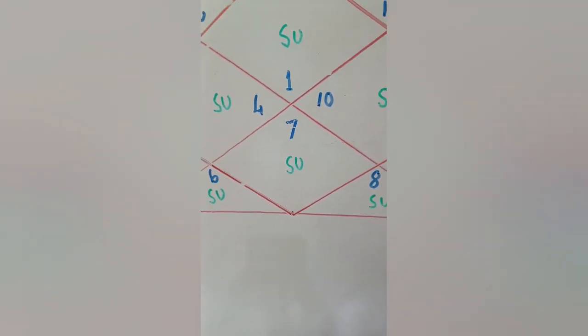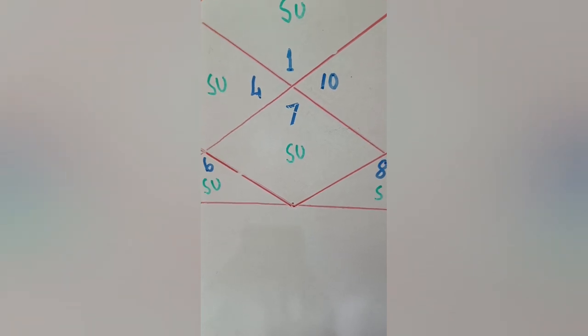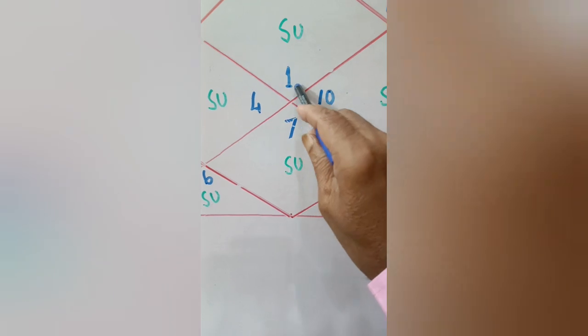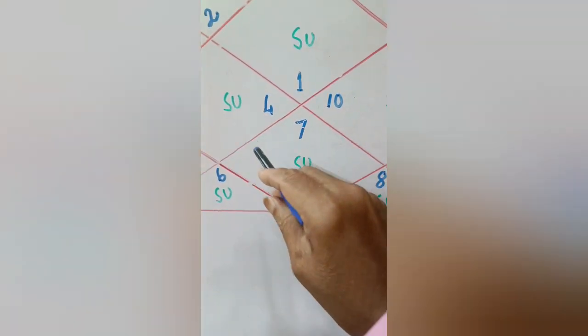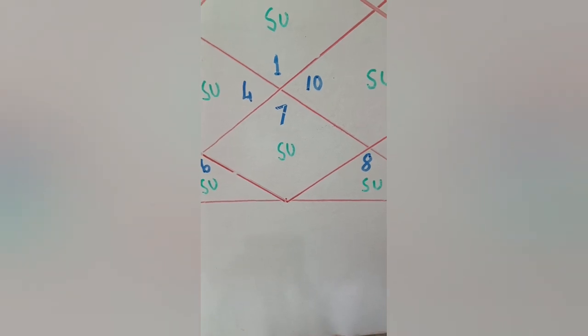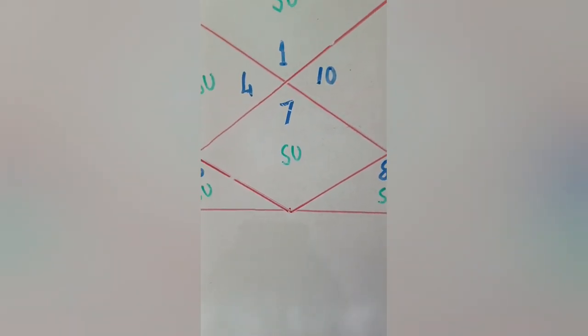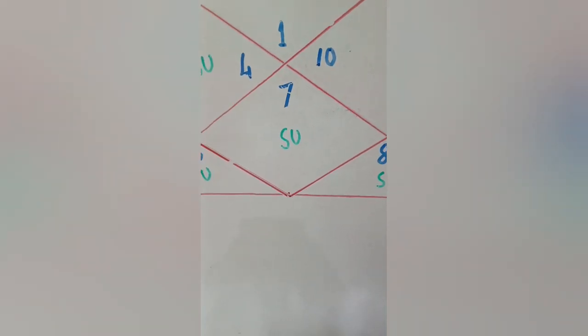In the first house in the Aries sign, the sun is exalted. That means the sun is very strong there. If the dispositor, Mars of the Aries sign, is well placed in the chart, exalted, in own sign or friend sign, the sun gives a strong effect to the native. The native gets the destiny of life.